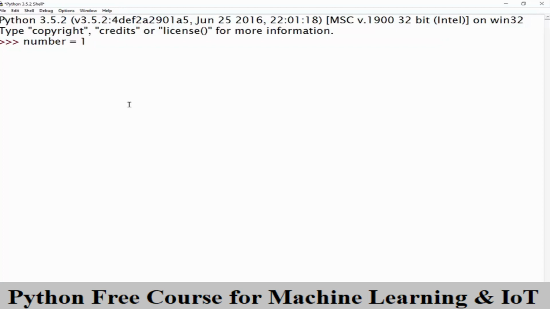Now let's break down what you can see here. We're saying let's create a box with the name number and put inside that box the number 1, or assign that box the value of 1. Pretty straightforward, right?